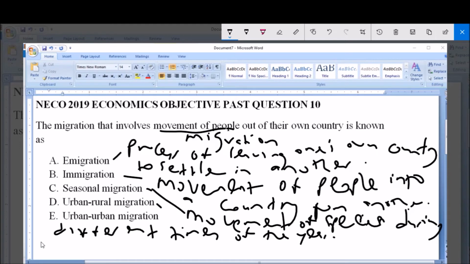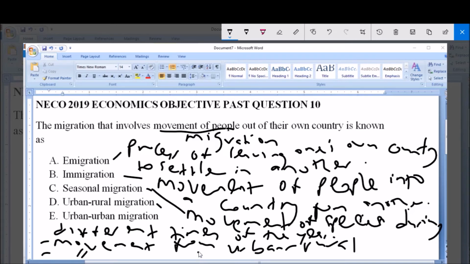Then option D, urban-rural migration, refers to movement from an urban region to a rural region. And then urban-urban migration refers to movement from an urban region to another urban region.